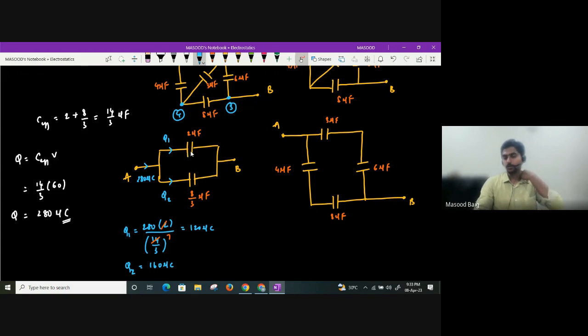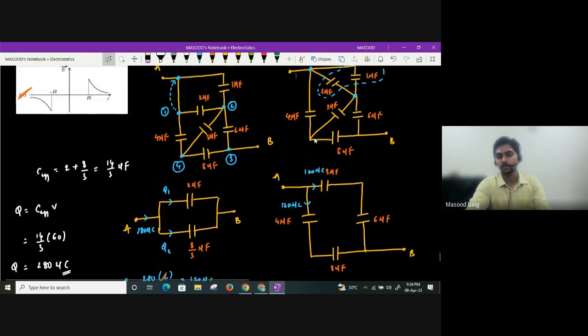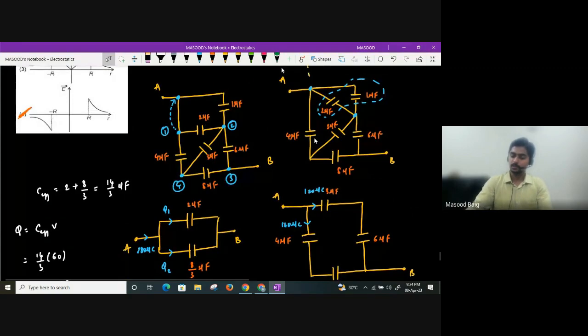Now how did you get this 2 microfarad? It was a combination of 3 microfarad and 6 microfarad. So what I can say, from this you will have 120 microcoulomb, and from this you are going to have 160 microcoulomb. So charge stored in 4 microfarad and 8 microfarad will be 160. Charge stored in 6 microfarad will be 120. We didn't have any 3 microfarad capacitor. You had one 3 microfarad capacitor, but that was gone, guys, anyhow. Now, how did we get that 3 microfarad?